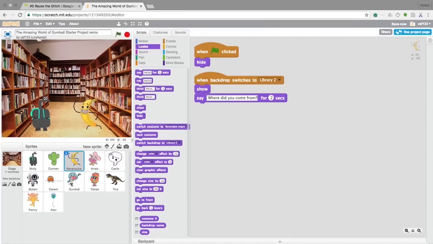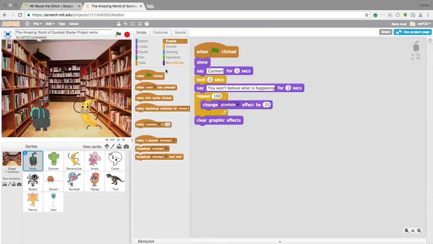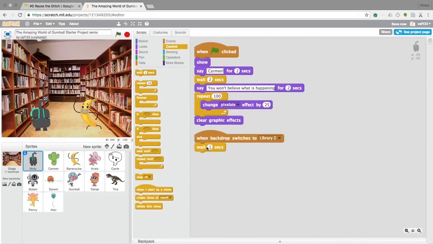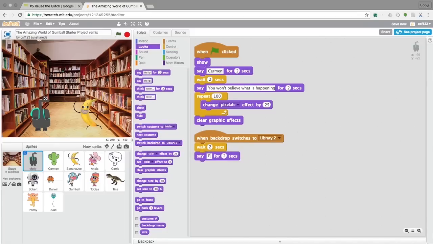Start your main character's dialogue in this scene with a when backdrop switches to block. Make sure the backdrop is the second backdrop for your story. Use wait and say for 2 seconds blocks to sequence dialogue between the characters. After you build out dialogue for this scene, add another glitch.